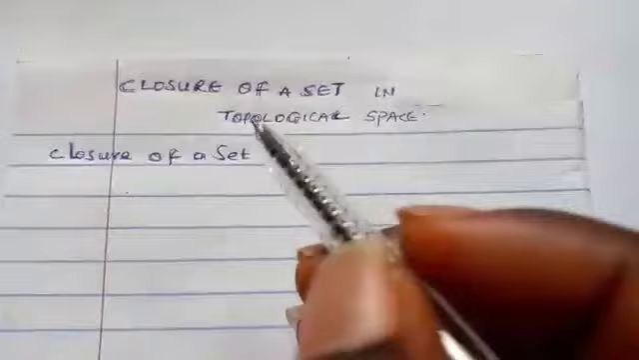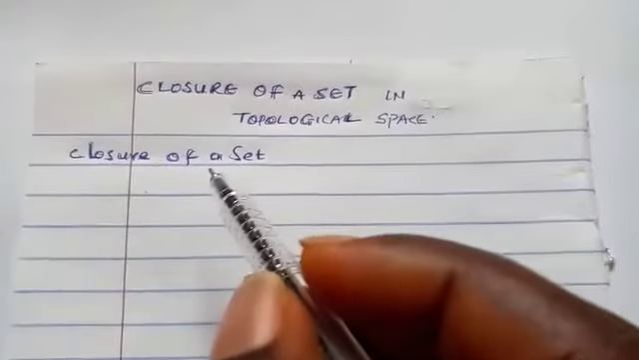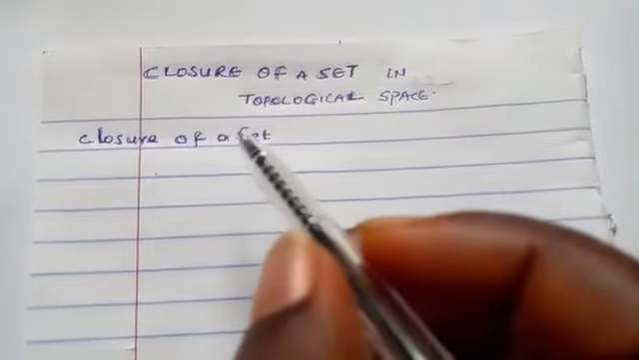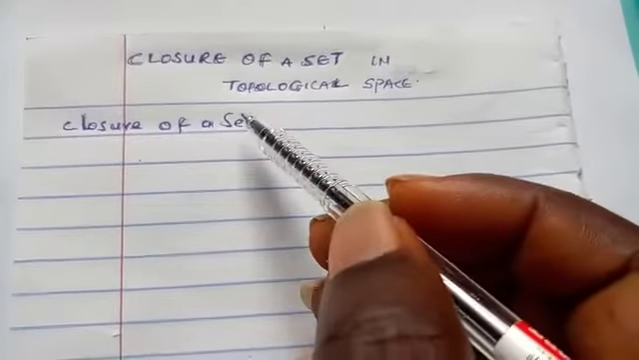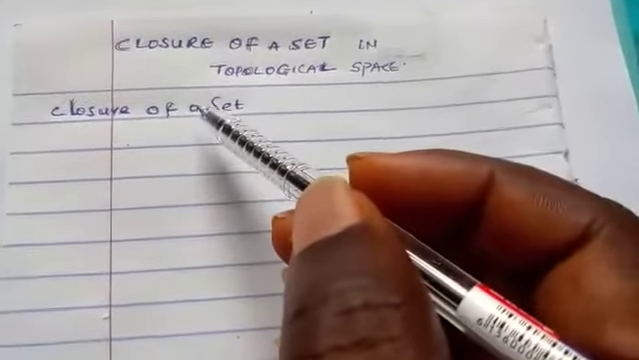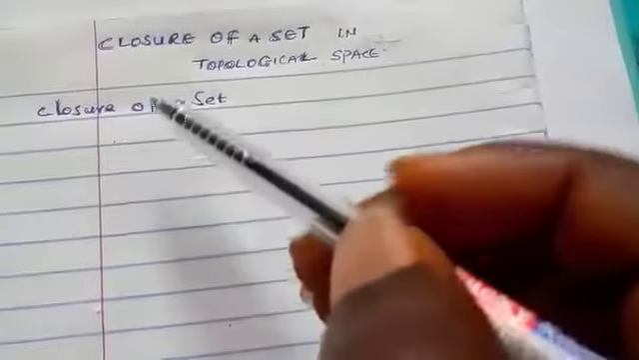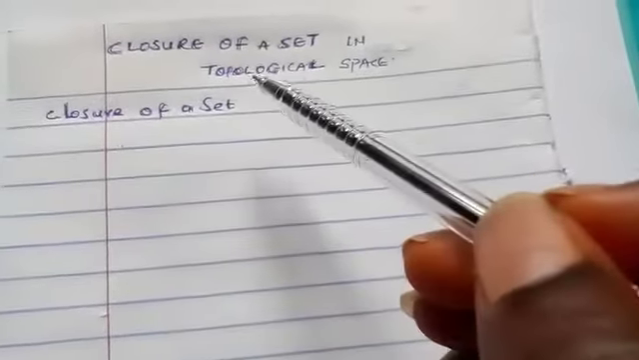Closure of a set in a topological space. So we define closure of a set as follows. But before we define it, we have considered limit point of a set and a closed set. So from the closed set, we have this closure of a set.